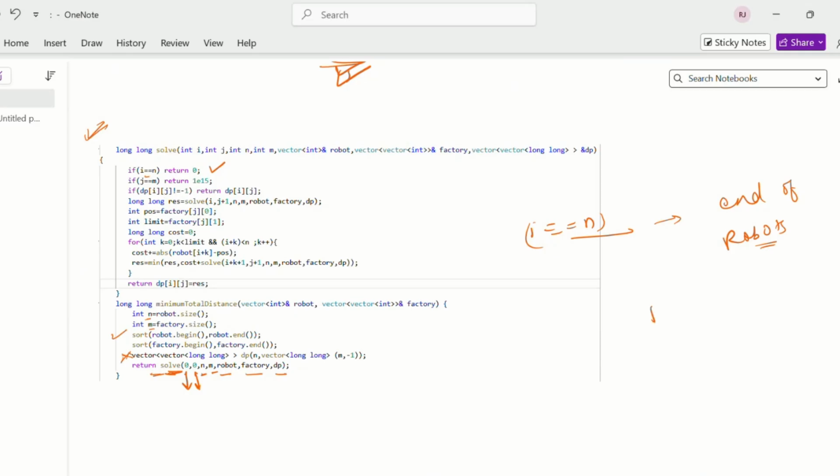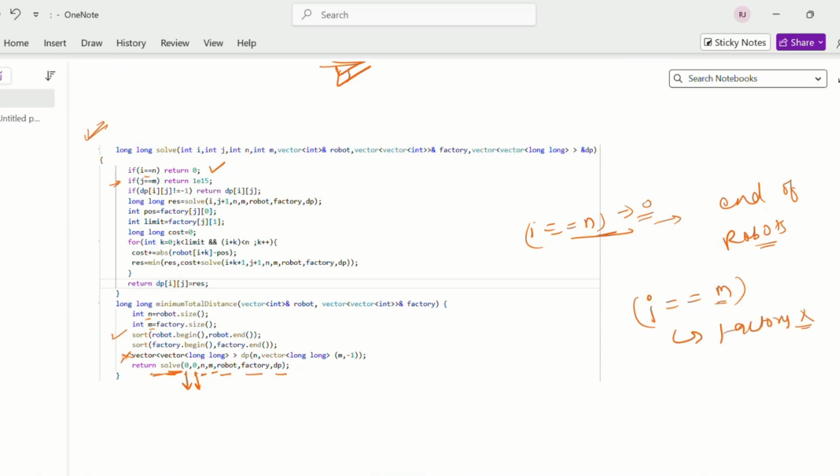If we reach the end of the robot, we can simply return 0 in this case. And if we are coming to this line, that means we still have some robots to traverse. And if j equals m, that means all the factories are done.